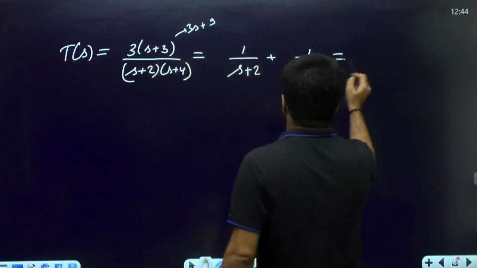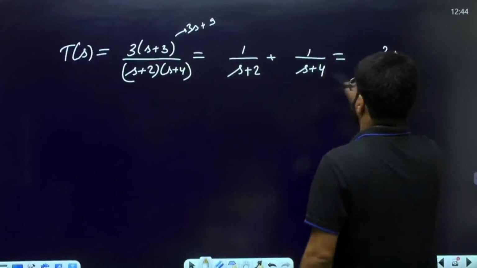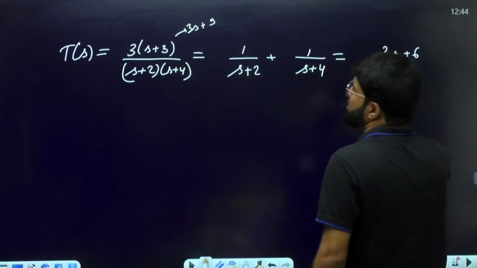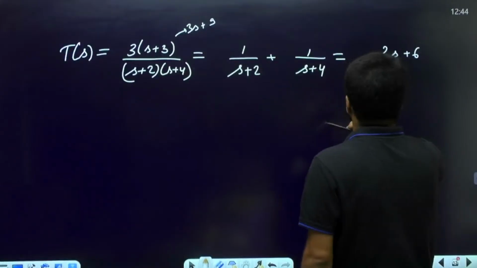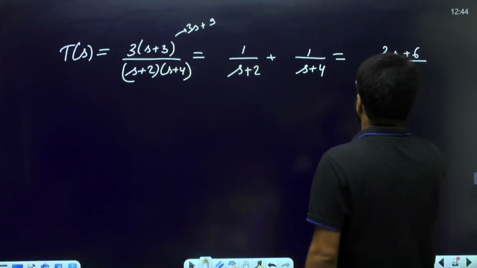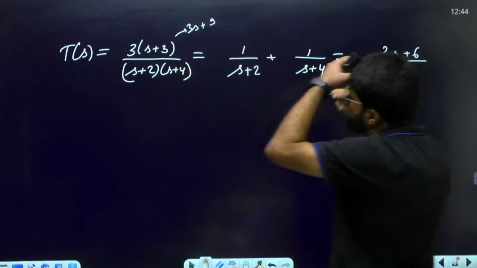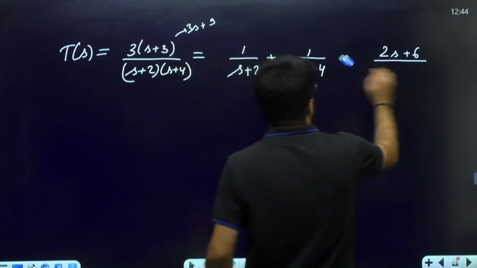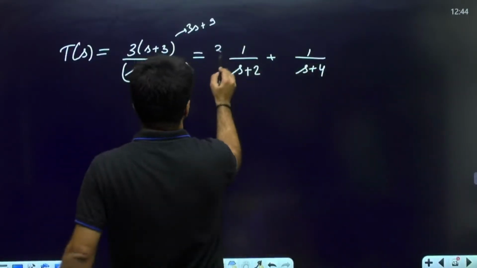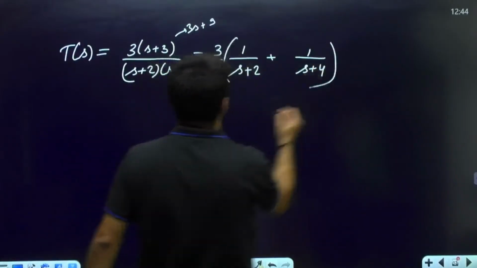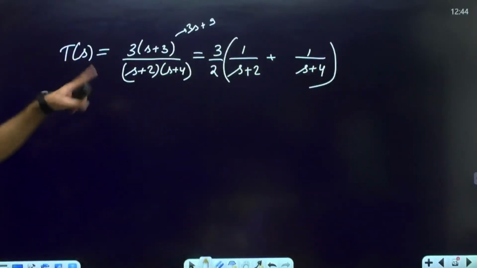If I directly add this, see, this becomes 2s plus 6. This becomes 2s plus 6, right? Upon s plus 2, s plus 4, and I want only s plus 3. So yeah, this should be equal to 3. I have separated 3 by 2. You make it 3 by 2, so that 2 will get cancelled.